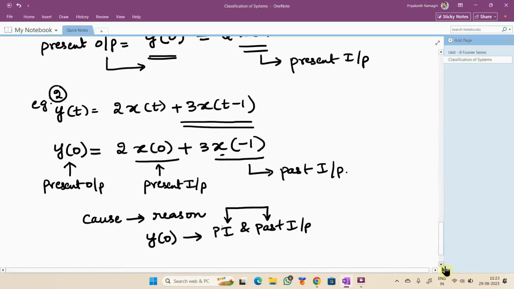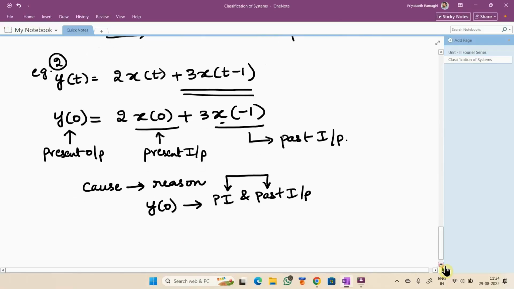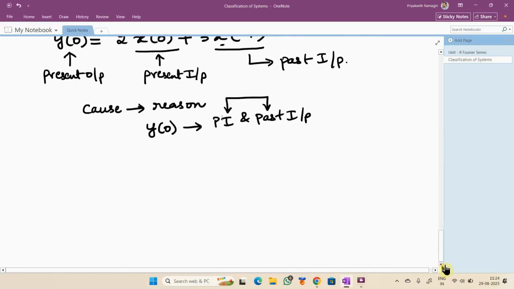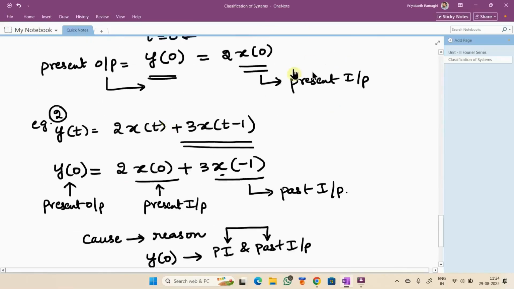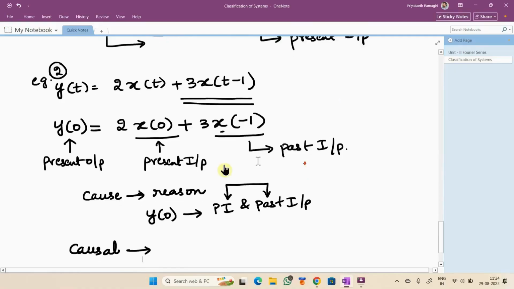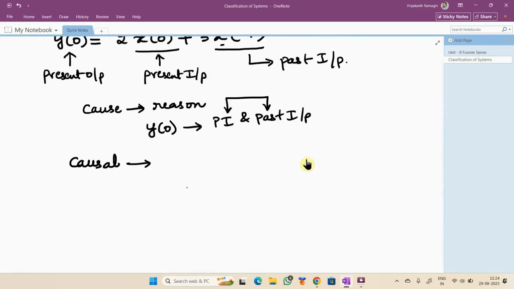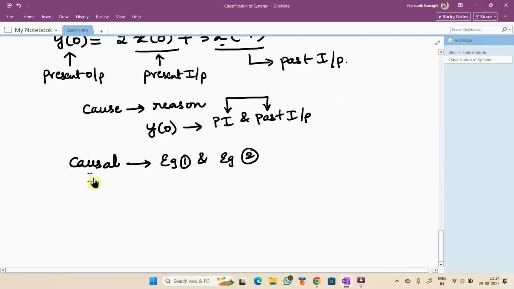That's why we use the word causal for classifying such systems. So the first example depends only on the present input, whereas the second example depends on both present input and past input. Both are examples of causal systems.